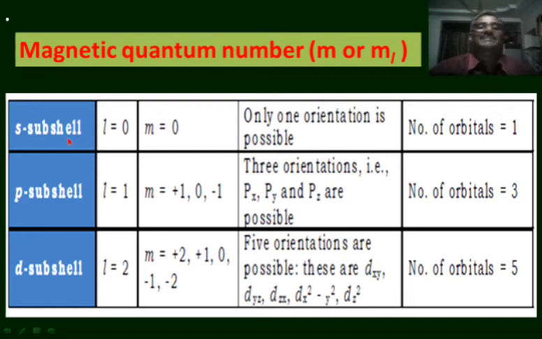The first energy level has only s suborbital, that is s orbital. The second main energy level has both s orbital and 3 p orbitals, and the third main energy level has 1 s orbital, 3 p orbitals and 5 d orbitals and so on.